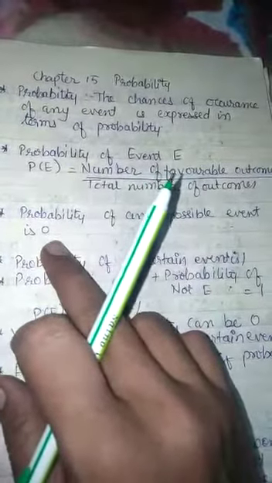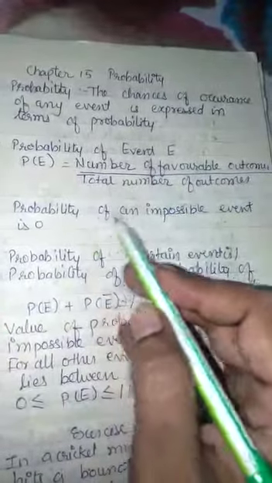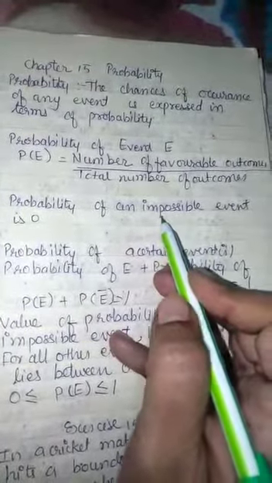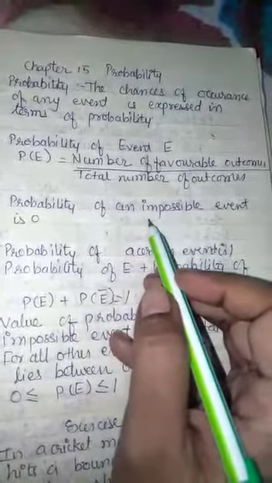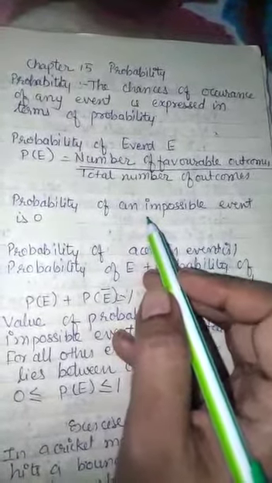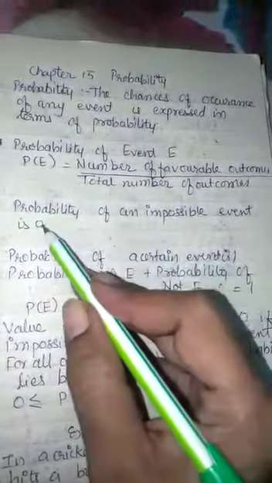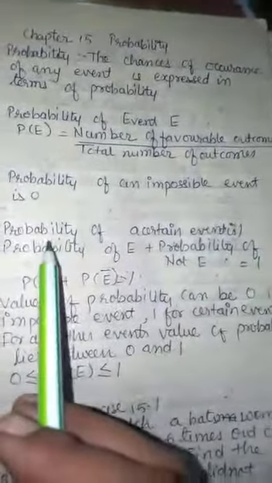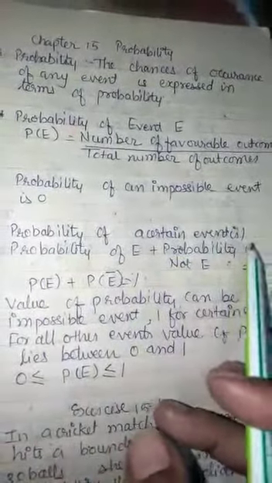What is an impossible event? The event which is not possible is called an impossible event. Just for an example, what is the probability of sun rising in the west? The sun will never rise in the west. The probability of sun rising in the west will be 0 as it is an impossible event. Next is certain event. Probability of a certain event is 1.